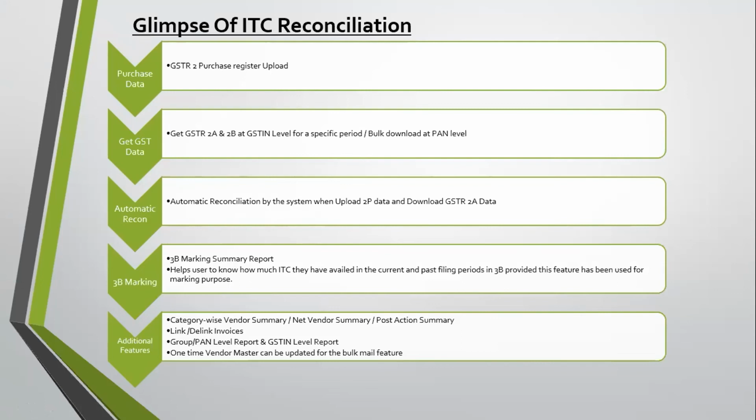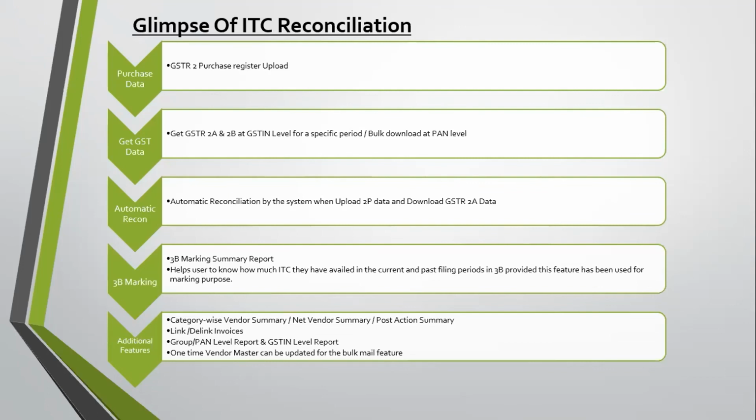Now, when the purchase data is uploaded through the PAN level or the GSTN level, as Sagar showed you, after uploading the data you just have to click on get 2A and 2B. You can do this for both at bulk level, at PAN level, and at GSTN level as well.